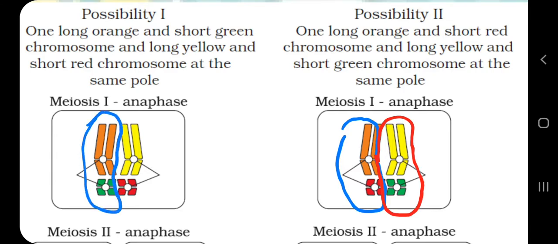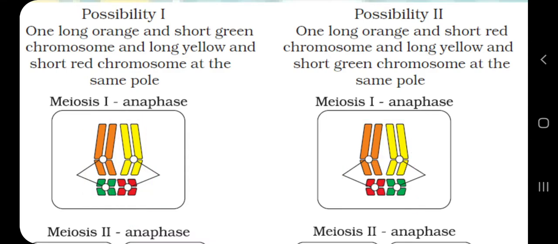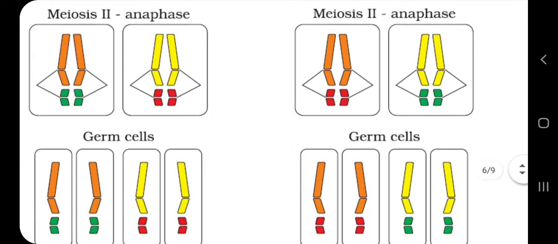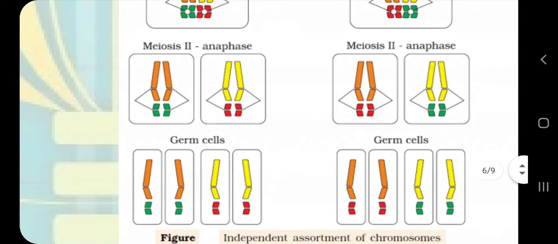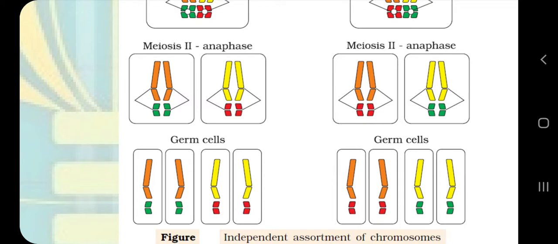So you need to see very sharply to notice the difference. As we have solved some puzzles in our childhood, let's tell the difference between 2 pictures. So this is the difference. So this pattern of arrangement is important during meiosis. Why is it important? Because of this pattern we will see the difference in the results. When meiosis is complete, we will see these types of results.